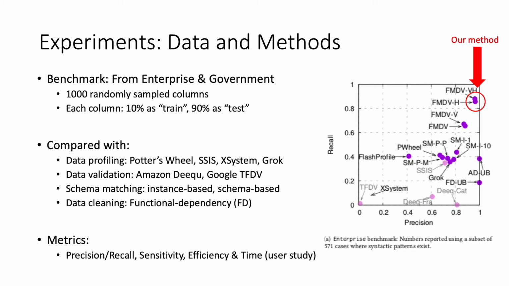We also evaluated the performance of auto-validate in terms of sensitivity, runtime efficiency, and conducted a user study to evaluate the human benefit of adopting auto-validate for data pattern validation, as well as a case study using Kaggle datasets. We will show next the sensitivity and runtime evaluation.